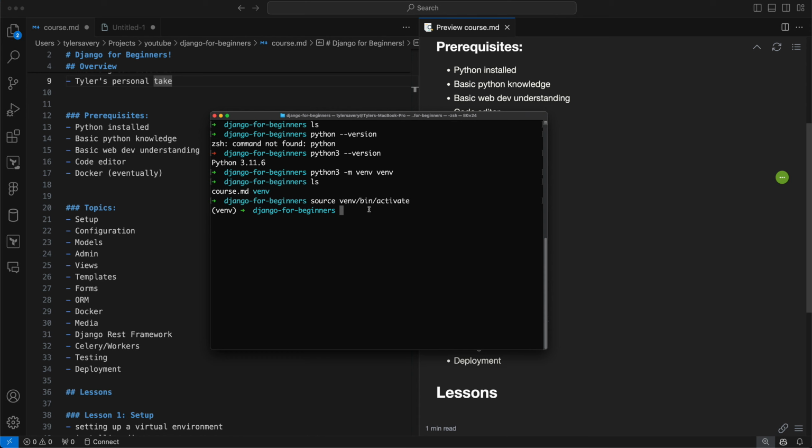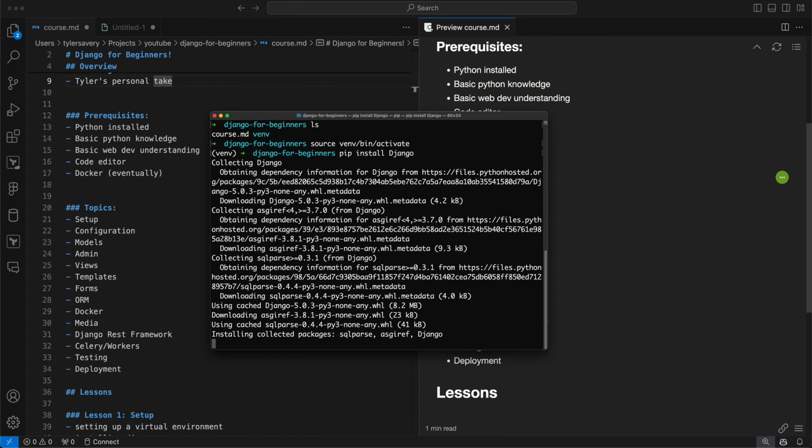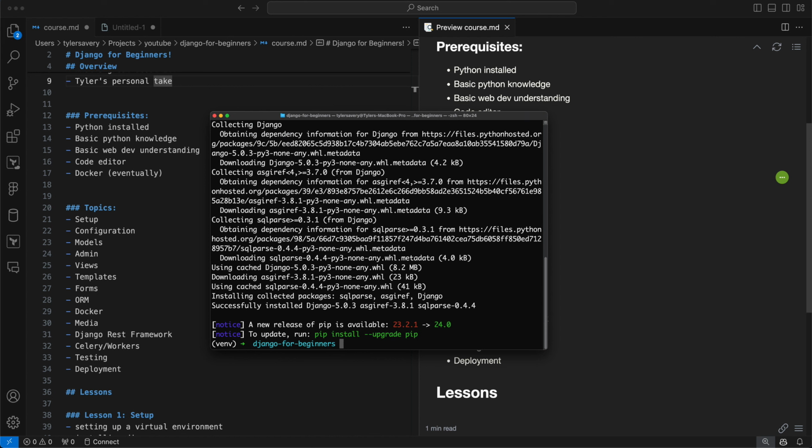Okay, so the next thing I want to do is actually install Django. So I am going to go pip install Django. I'm going to do it with a capital D. And you'll see a whole bunch of things running here. It's because when you're installing Django, you're not just installing Django. Django itself has a bunch of dependencies that are also being installed.